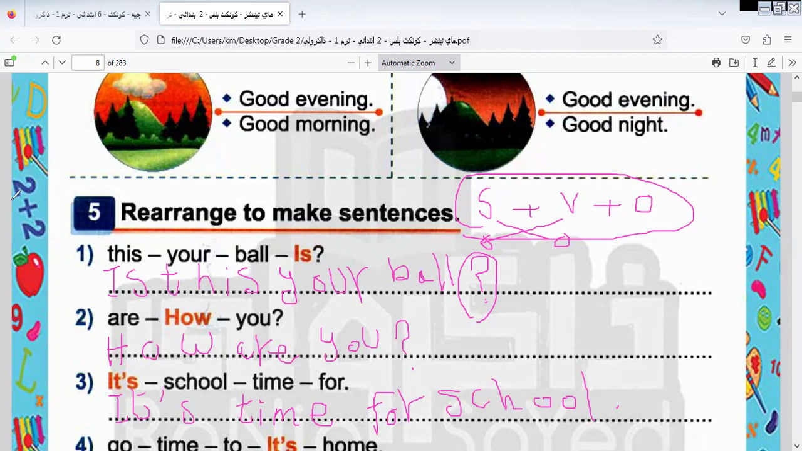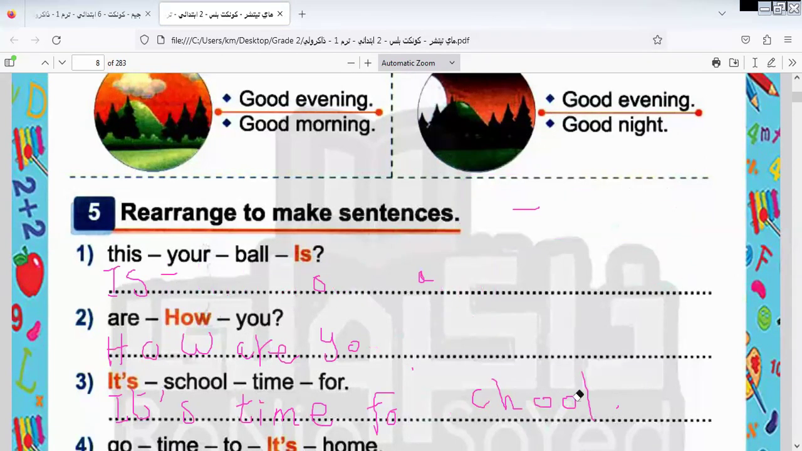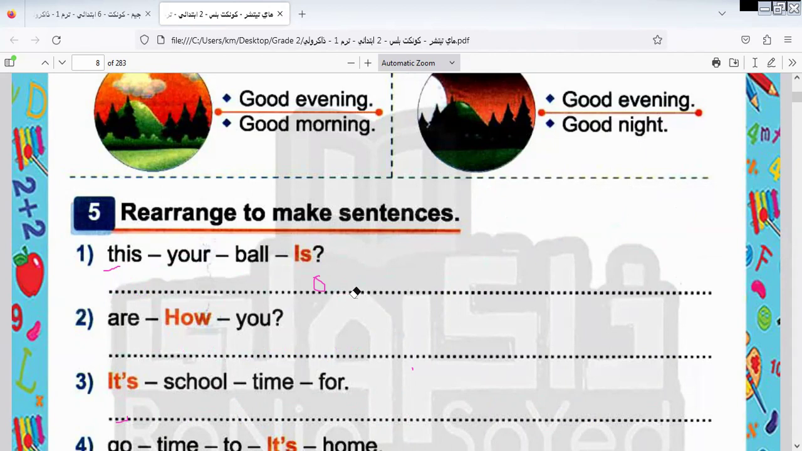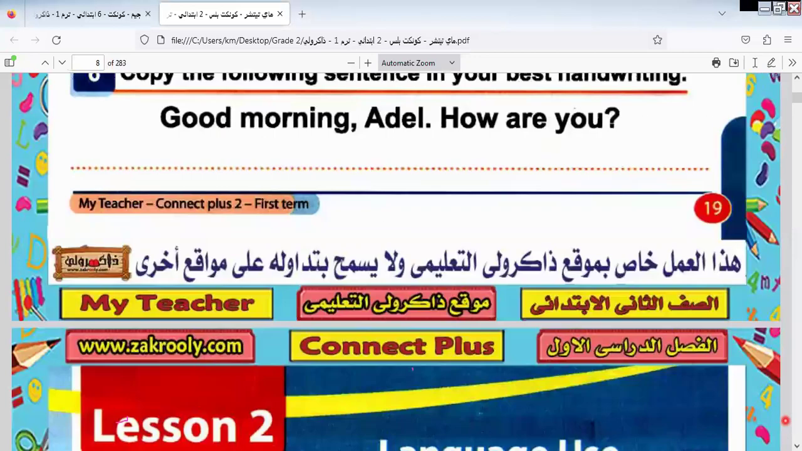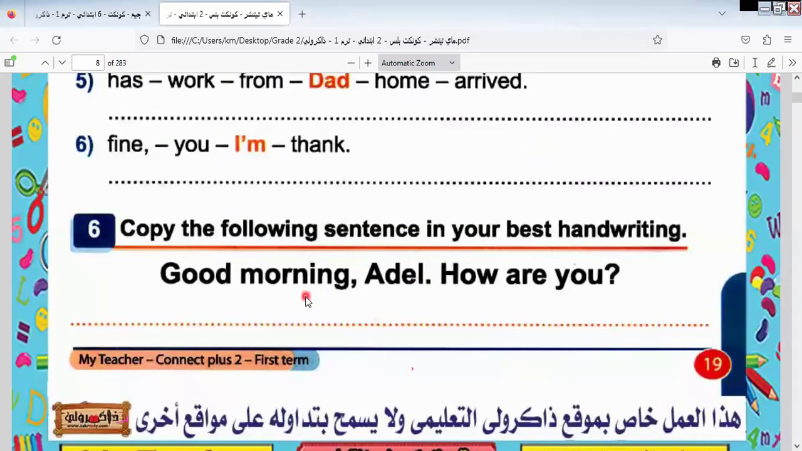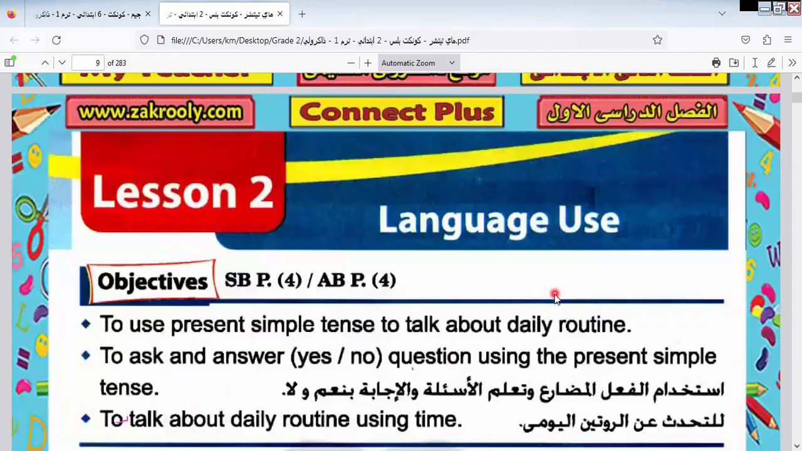Okay, let's go to another one here. I changed the color because I think that color is not clear. I would like to be clearer than this. Let's go to another one here. I will leave the rest for you to do by yourself. Here we have the copy handwriting. You can write it by yourself.